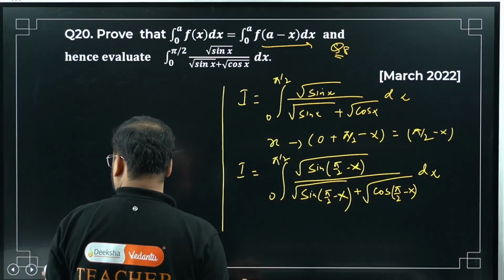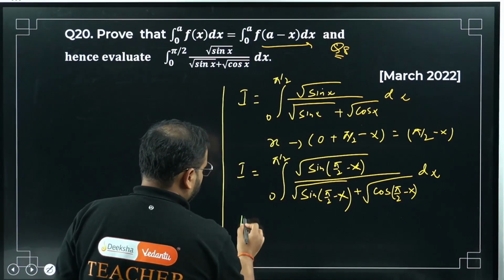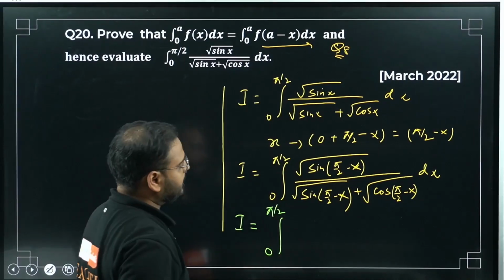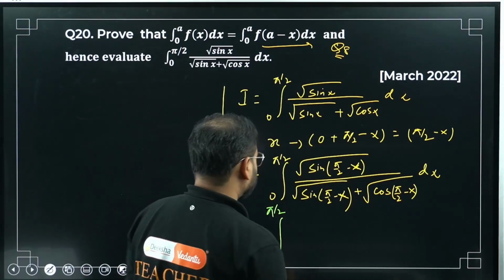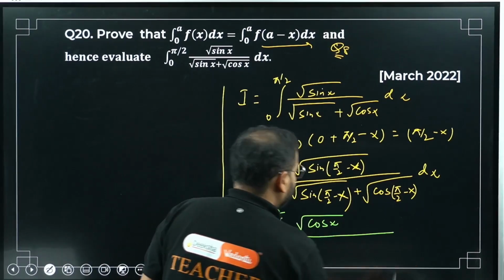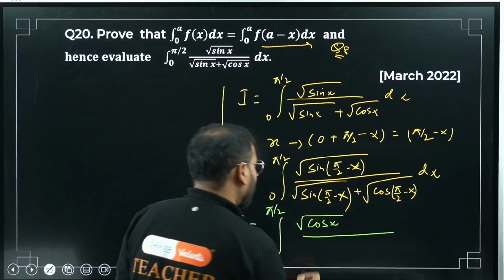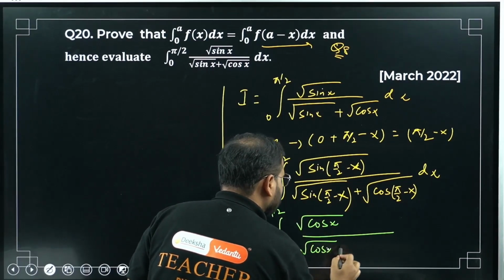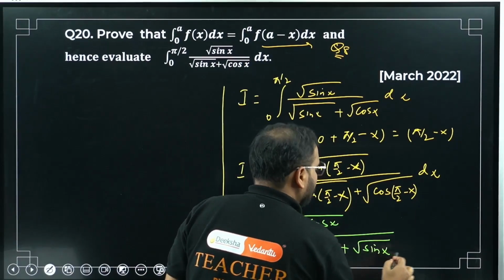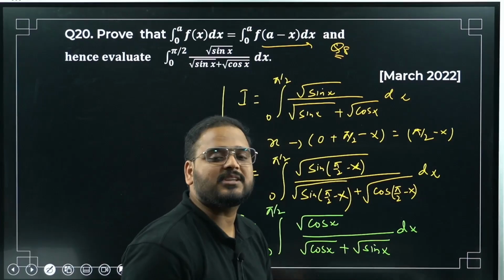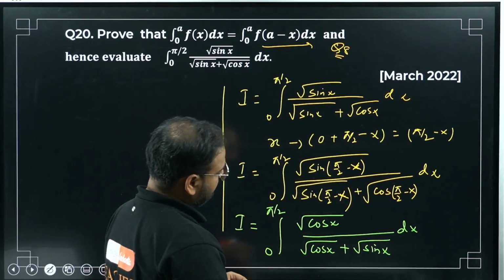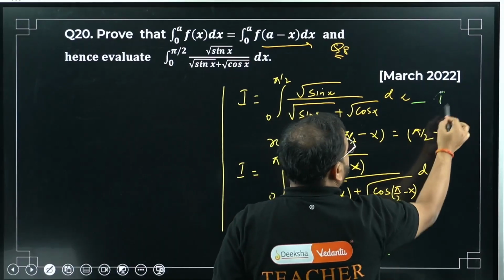So how will this transform? I equals, limits remain the same, 0 to pi by 2. Sin of pi by 2 minus x is simply cos x, so the numerator is done. Denominator: sin of pi by 2 minus x, again cos x, plus cos of pi by 2 minus x, which is simply sin x. Don't ask how: sin of 90 minus theta is cos theta and cos of 90 minus theta is sin theta, you learned in grade 10 already. So this is my equation number 2 and this is equation number 1.